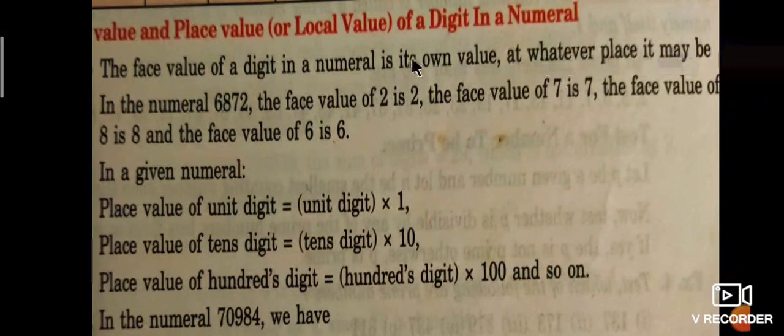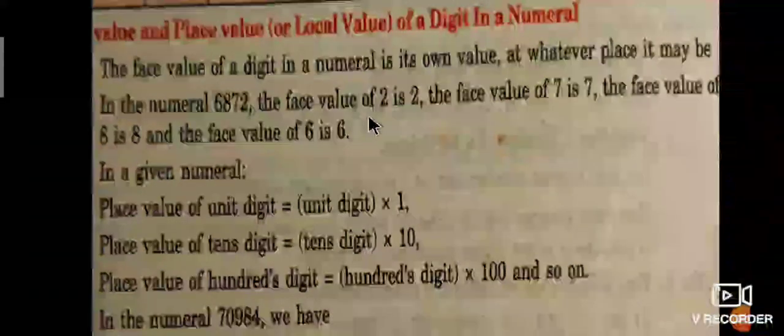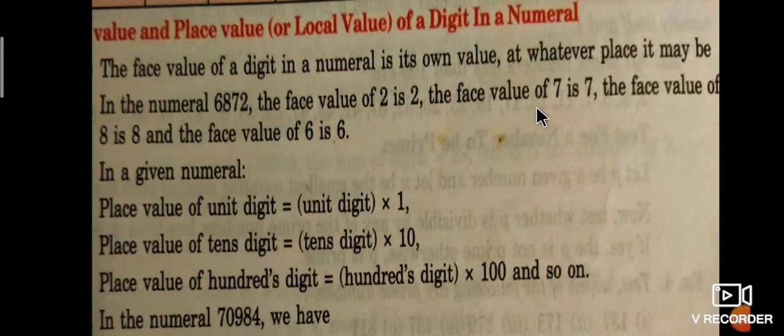For example, face value and place value, we have to discuss face value first. Face value of a digit in a numeral is its own value. It is its own value, it does not change anytime or at any place. In example 1, in the numeral 6872, the face value of 2 is 2, the face value of 7 is 7, the face value of 8 is 8, the face value of 6 is 6.